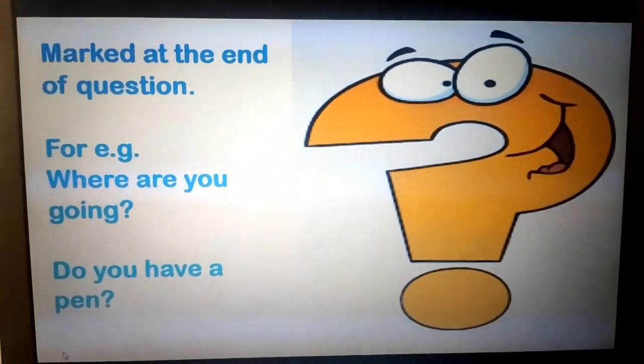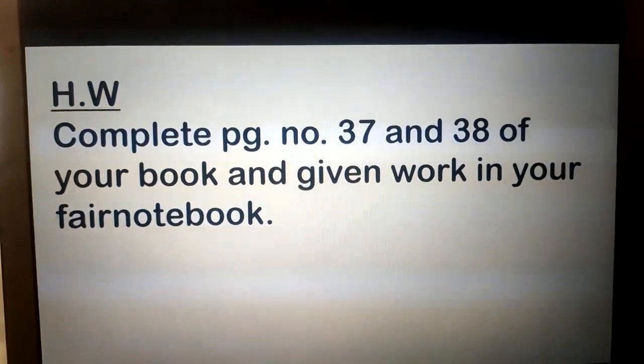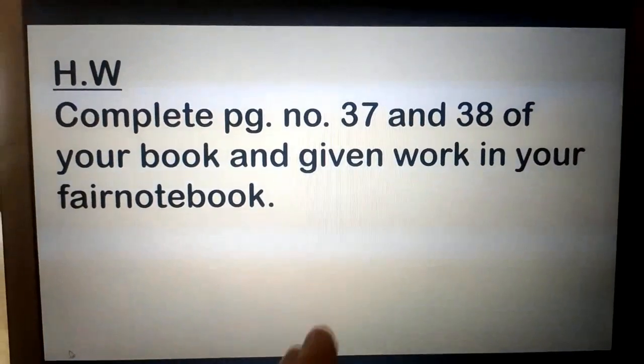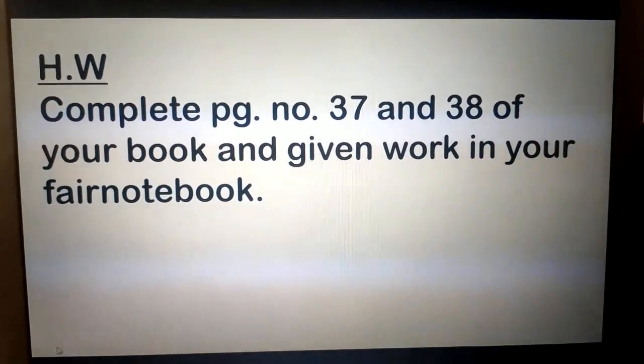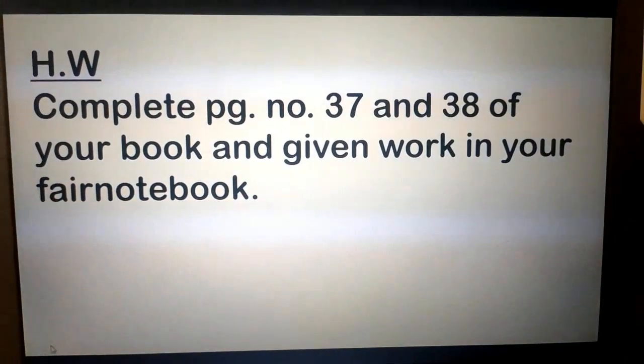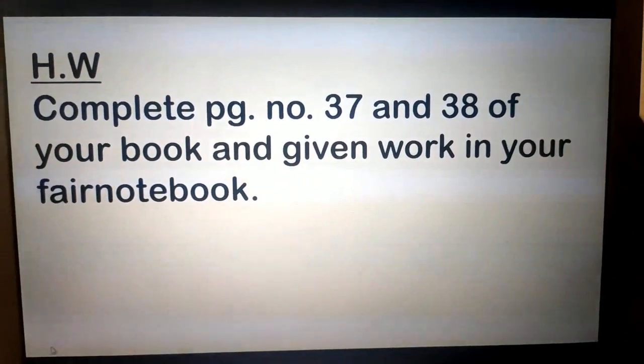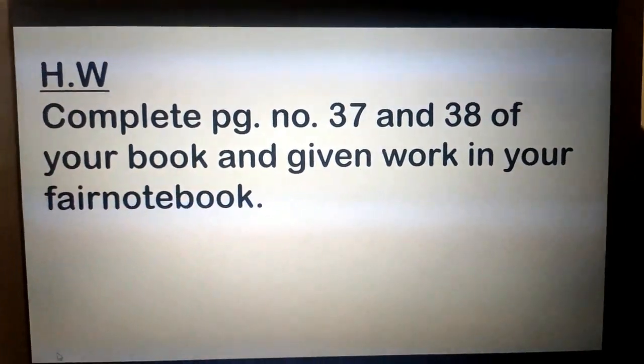Now what you have to do, your homework, is to complete page numbers 37 and 38 of your book and the given work in your fair notebook. Okay, I will provide the PDF of it as well.